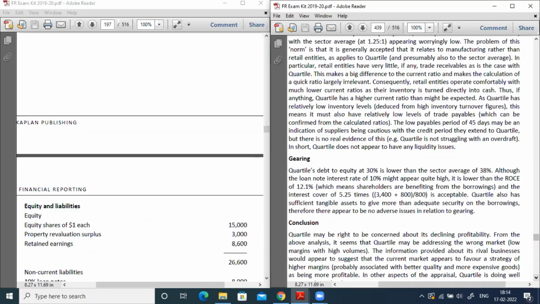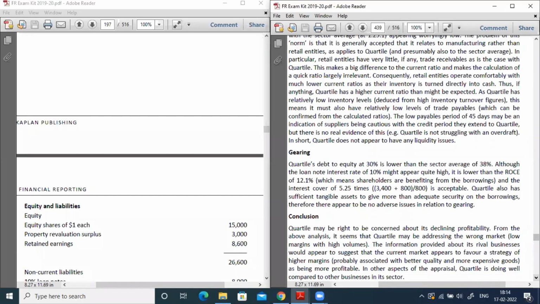So one more point I want to add: if a company's gearing ratio is more than 40%, it is considered that it might create certain adverse consequences. But in this case, the industry gearing ratio is 38% and your company is only 30%. It means they don't have much gearing issue. So they have a very good gearing position and a very good liquidity position, but only the profitability is not up to the mark of the sector. The reason might be that the company wants to maximize their sales by cutting their profits.